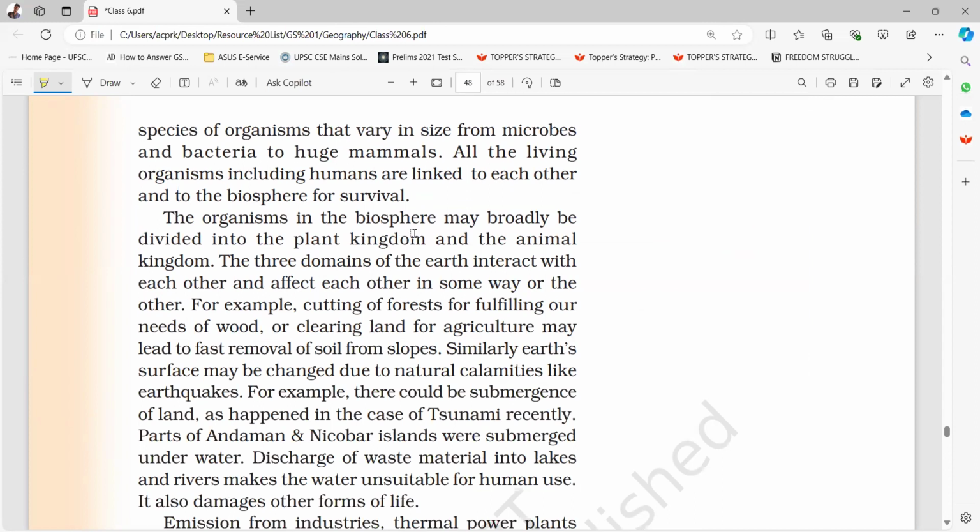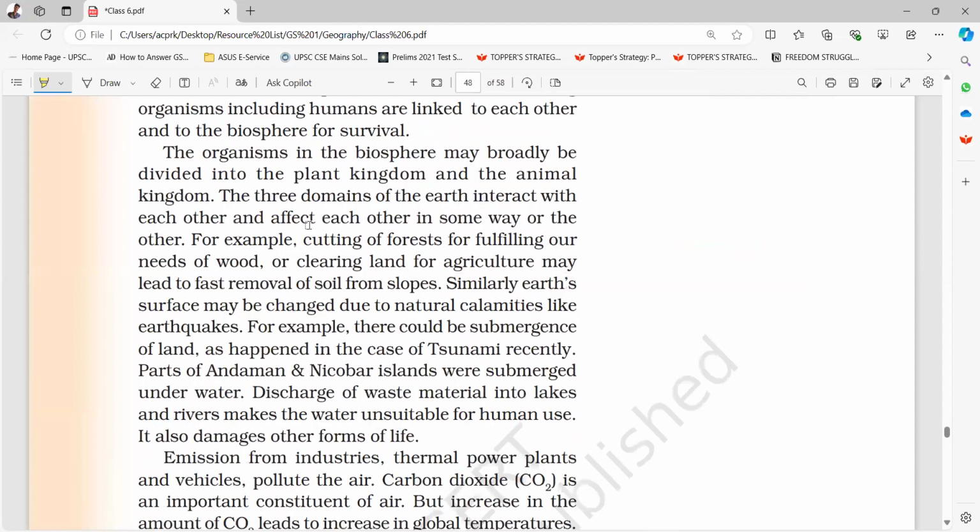The organisms in the biosphere may broadly be divided into plant kingdom and animal kingdom. The three domains of the earth interact with each other and affect each other in some way or the other. For example, cutting off forest for fulfilling our needs of wood or clearing land for agriculture may lead to fast removal of soils from slopes. Similarly, earth's surface may be changed due to natural calamities like earthquakes. For example, there could be submergence of land, as happened in the case of tsunami recently. Parts of Andaman and Nicobar Islands were submerged underwater.